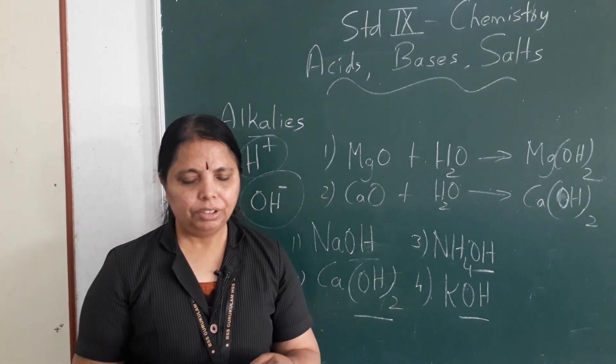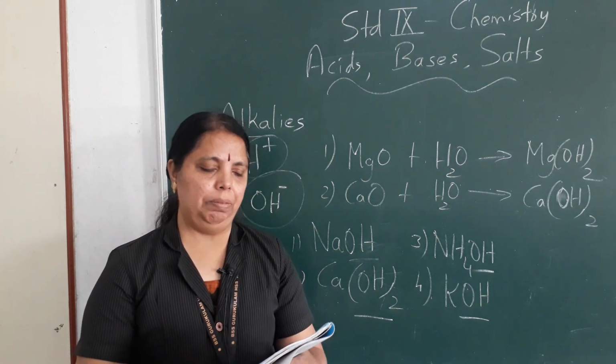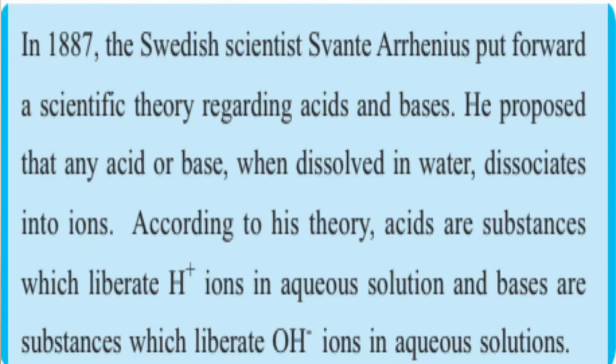Clear? Okay. Now the next is Arrhenius theory. It is a theory regarding acids and bases. The Swedish scientist Arrhenius put forward this theory. What did he propose?